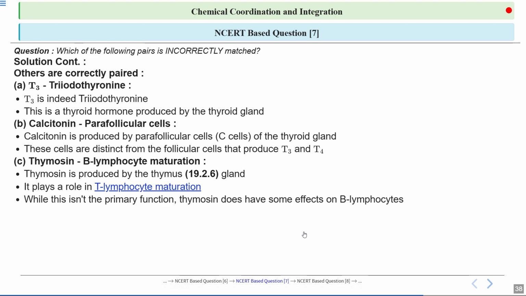It plays a key role in T lymphocyte maturation. While this is its primary function, thymosin does not have some effects on B lymphocytes.